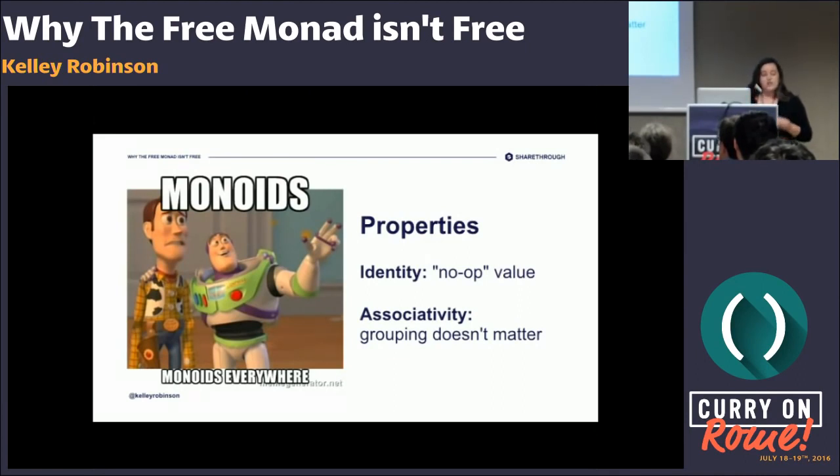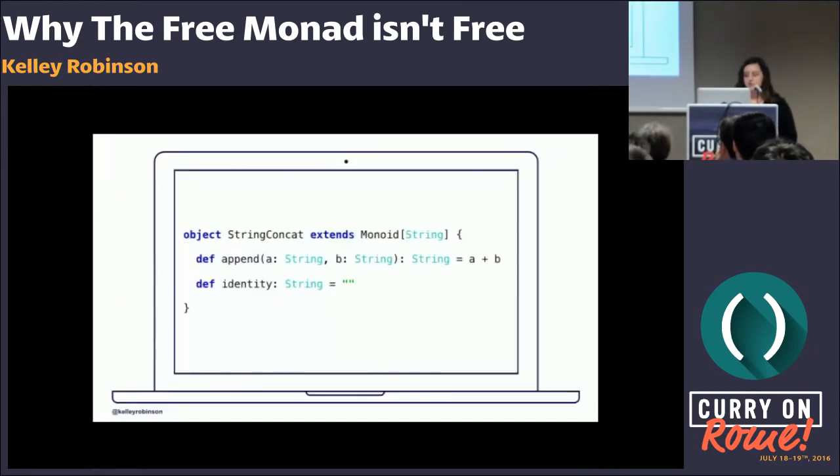And like I mentioned, there are some properties that it follows. So identity is a no-op when it's going to be used with the append method. And then there's this idea of associativity, or saying that the grouping, you can think of it with parentheses or in any other way, that's not going to matter for a monoid. And Buzz Lightyear is right. There are monoids everywhere. We can look at a couple examples. String concatenation, really great example of a monoid.